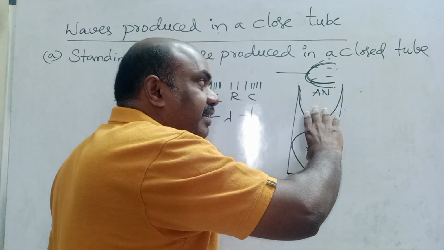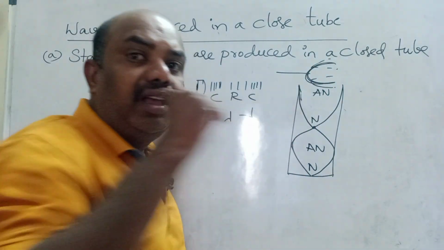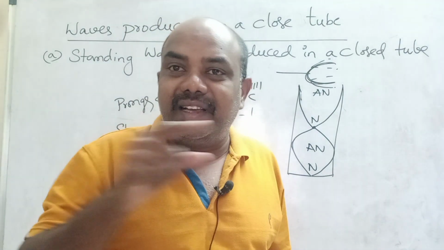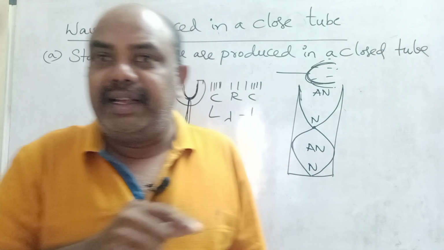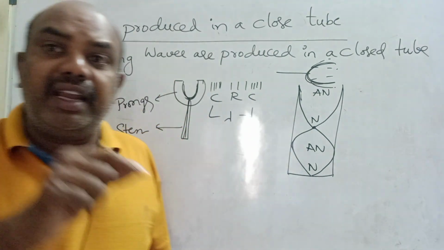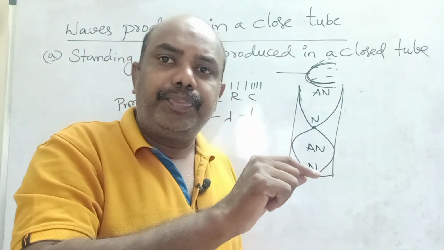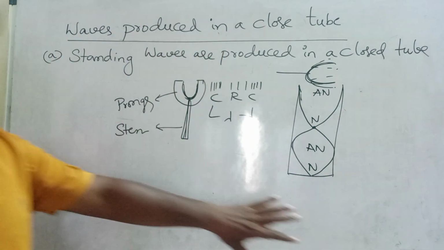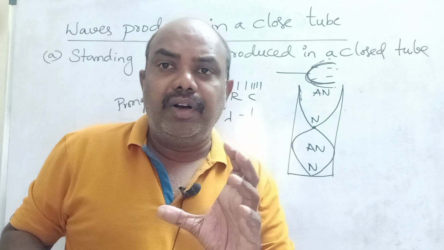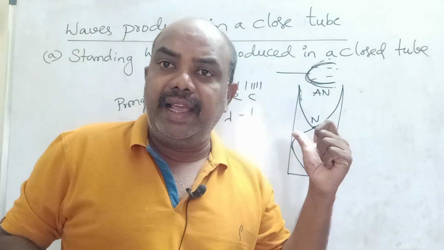Whenever this frequency is equal to the tuning fork frequency, loud sound comes out from this resonating air column experiment. Based on this experiment, we will find the velocity of sound in air children. Velocity of sound in air is 330 meters per second. This is the basic idea of standing waves produced in a loop.